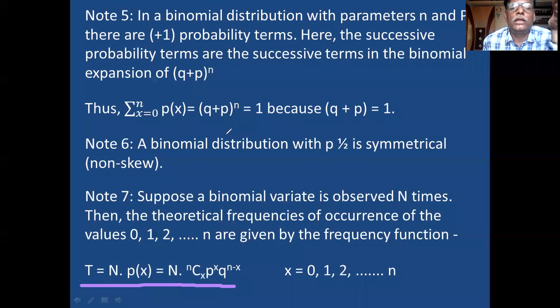If there is no repetition, it is the simple equation nCx p raised to x q raised to n minus x. This is the equation for the repetition.